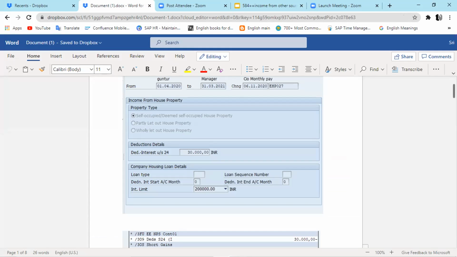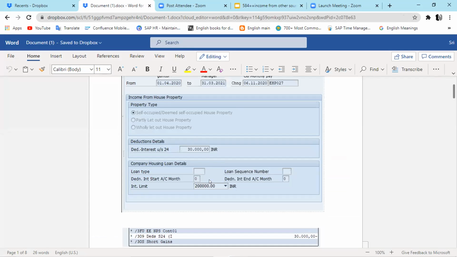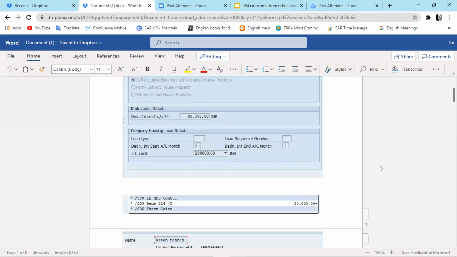Self-occupied is very straightforward. Here I have taken 2 lakhs, and I have got the result /309 deduction interest 30,000. I mentioned here 30,000. Yes, exactly. This is what I was looking for. So you have entered the deduction under section 24. Whatever you are putting here, that will be applicable.